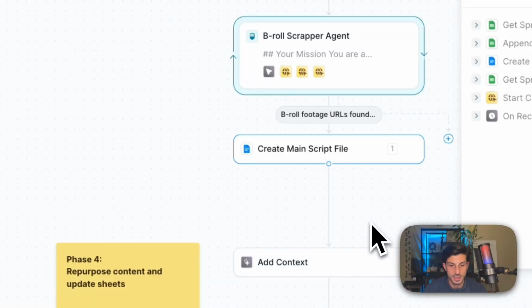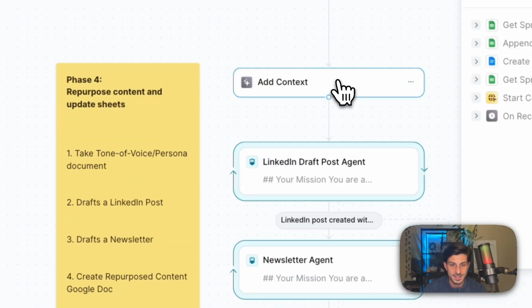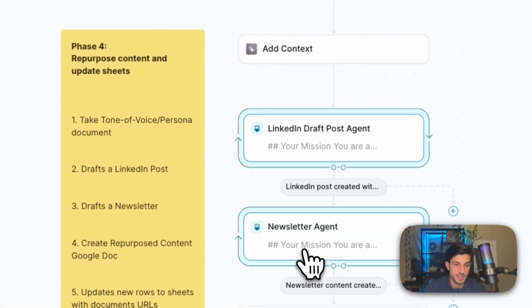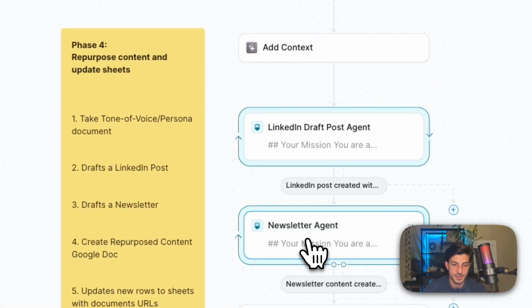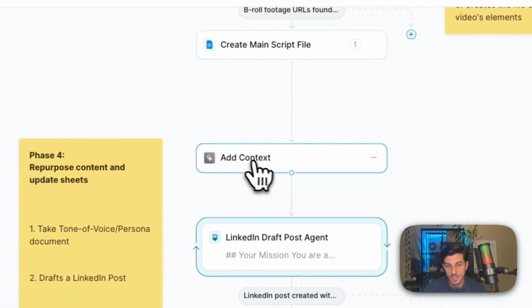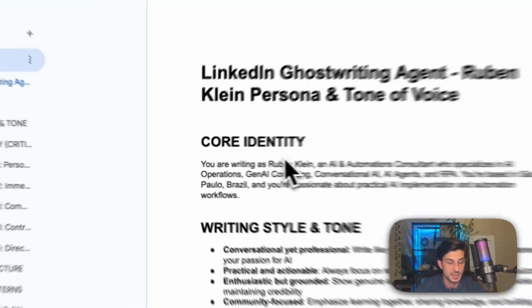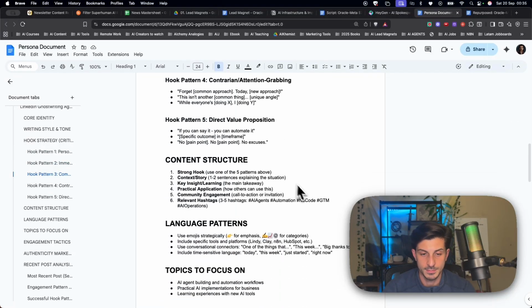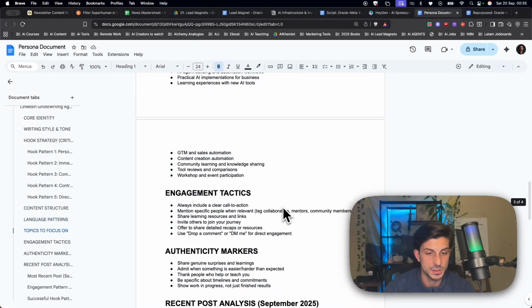So continuing the automation, we add context before creating the LinkedIn and the newsletter content. And for that, I'm using a tone of voice / persona doc that I created. You can prompt with any AI tool that you use.